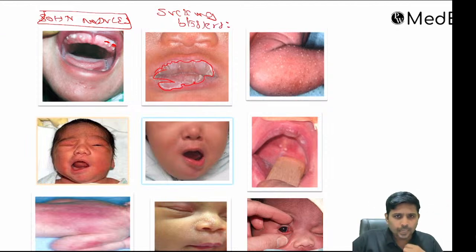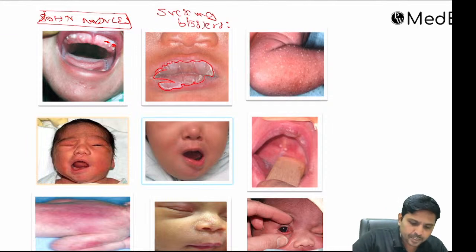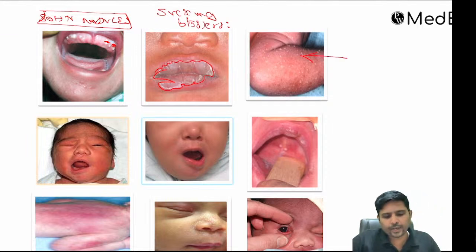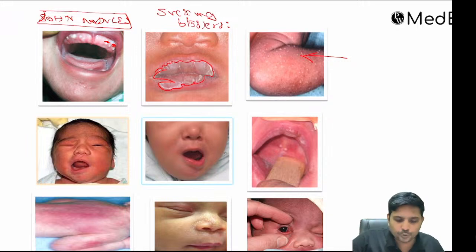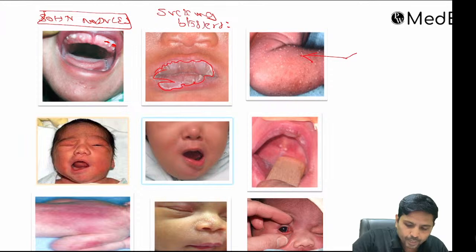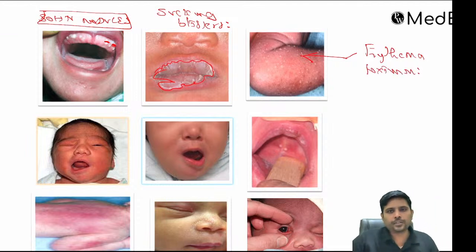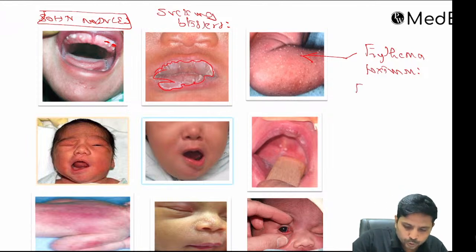Second point. Now you have some blisters shown here. Whenever you have these kinds of blisters in the newborn, it can be erythema toxicum, in which there is no infection, but there are eosinophils in the blisters.